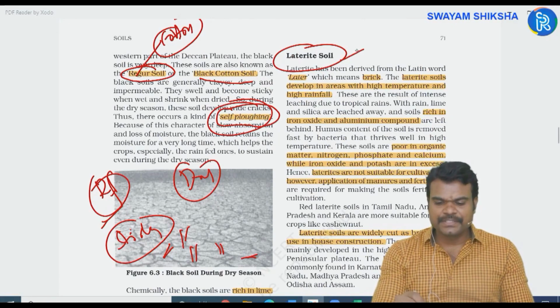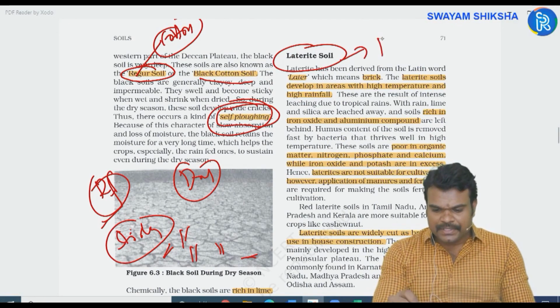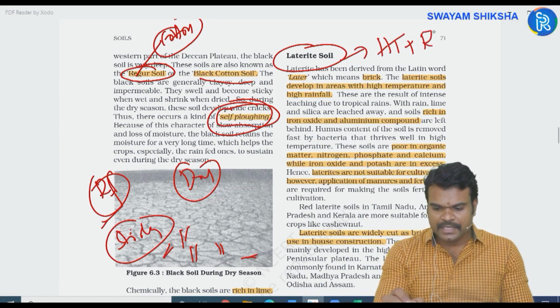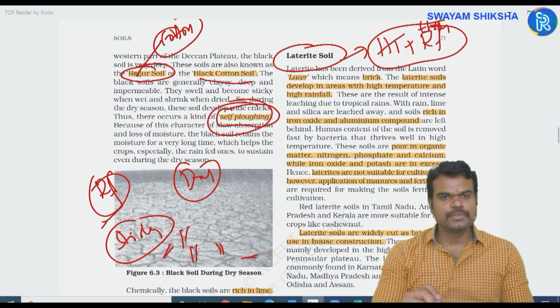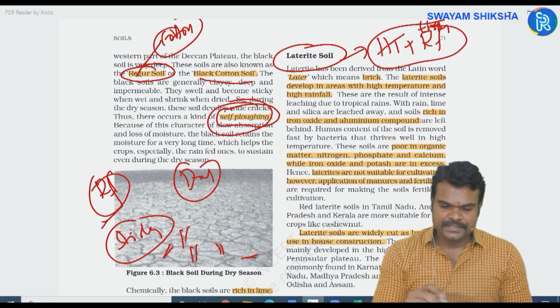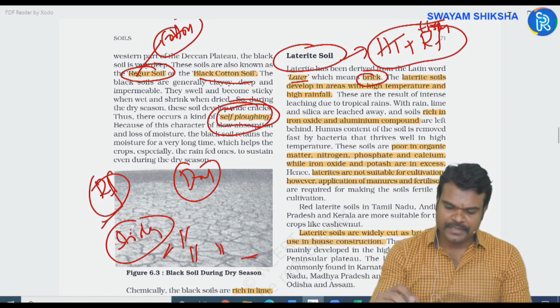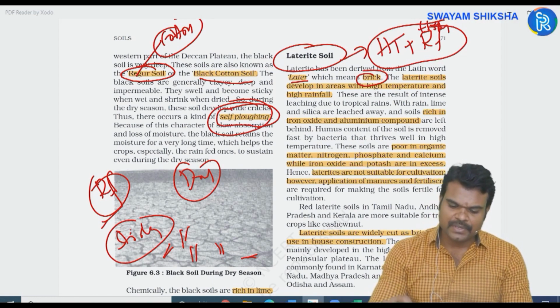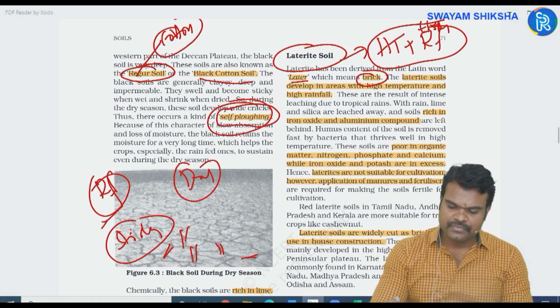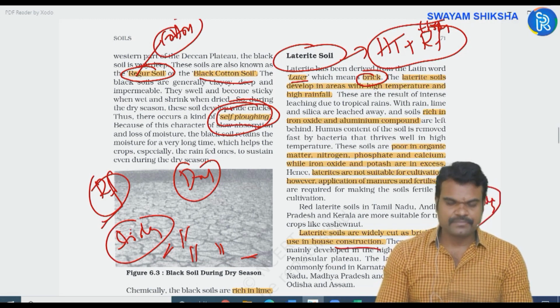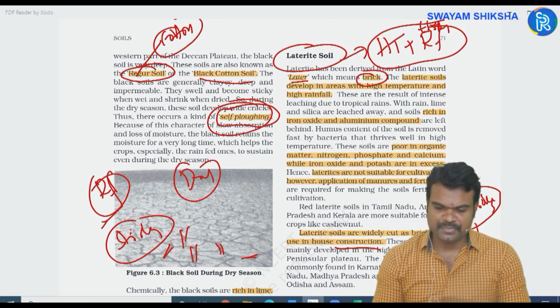Next, laterite soils. Laterite soils are generally found in the areas where you have high rainfall and high temperature. When you have this combination in those areas, you can find laterites. Later is a Latin term which means brick. Why are they called brick soils? Because they are used in the manufacturing of bricks. Bricks are used in construction, for house construction purposes.